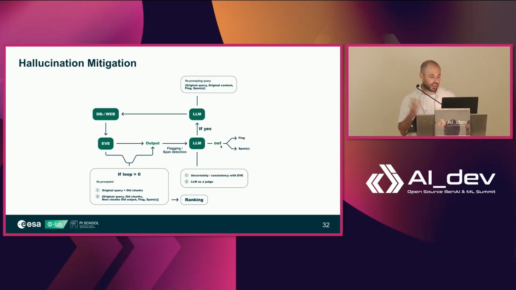If we don't have the flag, then we're happy with the output and we give the output to the user and that's it. If we have the flag, then we do a reprompting of the queries. So the idea is, imagine you have 3 spans that are suspected of being hallucinated. You create 3 different queries to focus specifically on each of those. The idea here is then you do the retrieval normally.